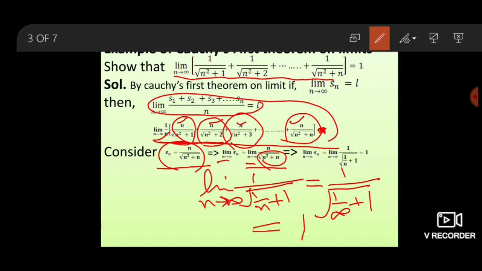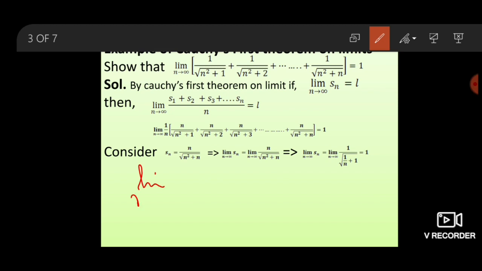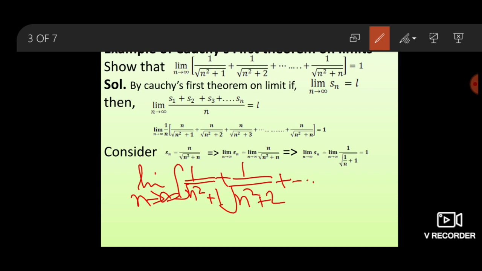By Cauchy's theorem, the limit as n goes to infinity of Sn converges to 1, then the limit as n goes to infinity of 1 upon root of n square plus 1, plus 1 upon root of n square plus 2, plus so on plus 1 upon root of n square plus n, also converges and has limit 1.